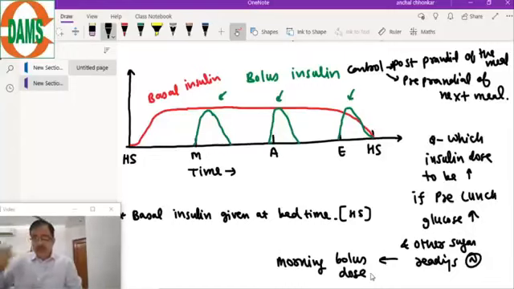And with this regime, the patient has to check the blood sugar levels multiple times.